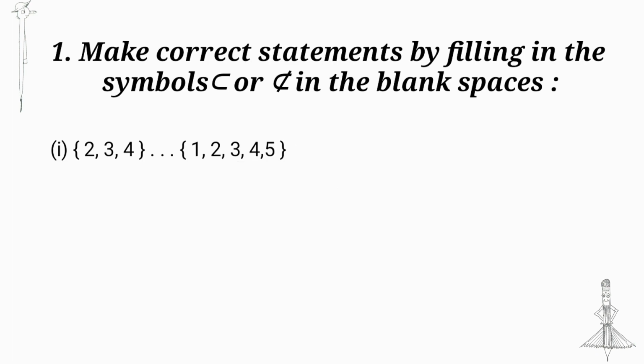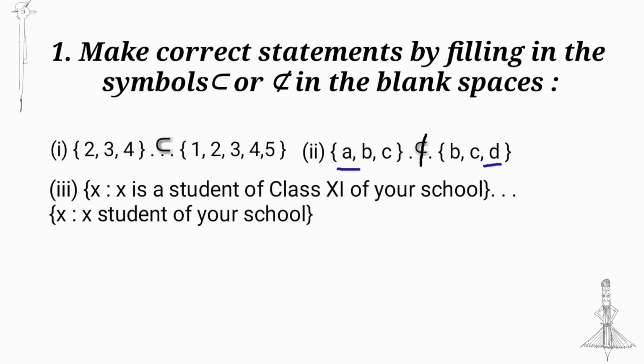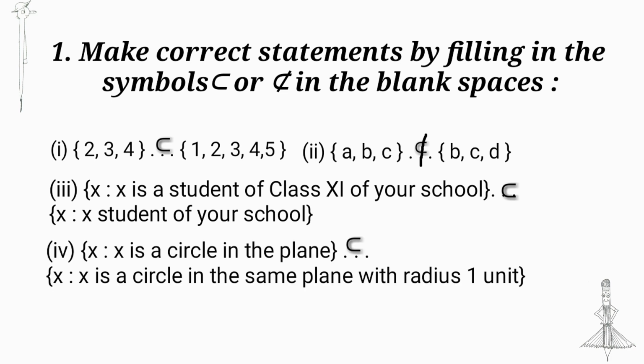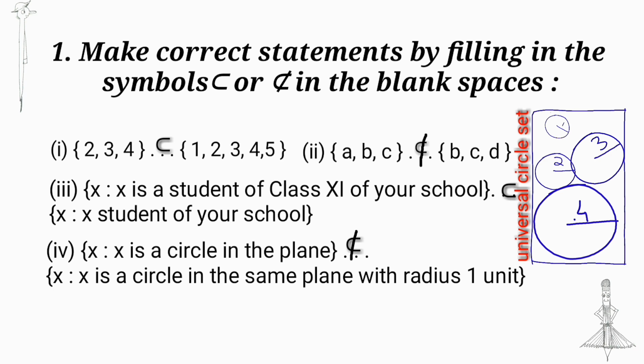Make correct statements by filling in the symbols subset or not subset in the blank space. Set {2, 3, 4} is a subset of {1, 2, 3, 4, 5}. Set {a, b, c} is not a subset of {b, c, d}. X is a student of class 11 of your school. It is a subset of students of your school. X is a circle in the plane. Not a subset of circles in the same plane with the radius 1 unit.